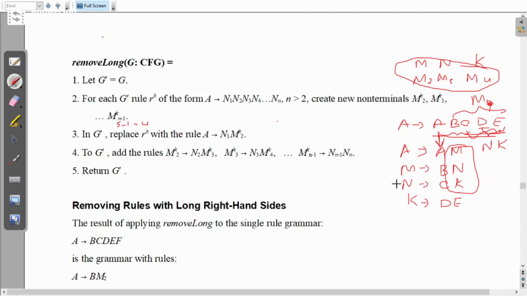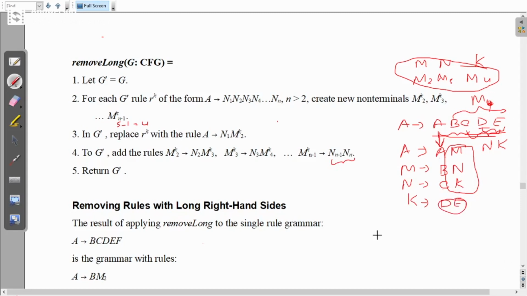So the remaining, add the rules. M2 gives what? M3 gives what? Finally Mn minus 1 gives what? That I have represented. Here you can see the last non-terminals directly represent Mn minus 1 and Nn. You can see here D, I have directly assigned to the last non-terminal I have taken.